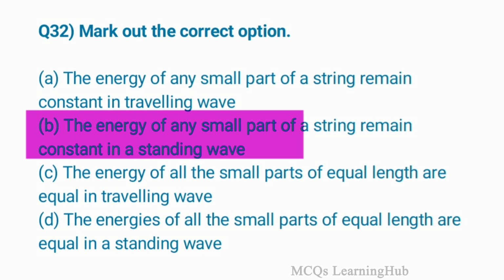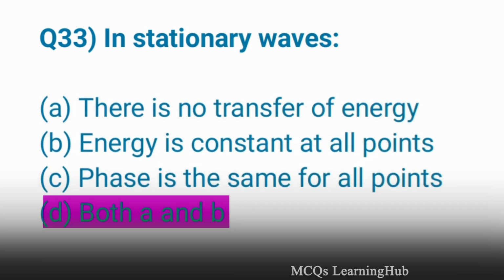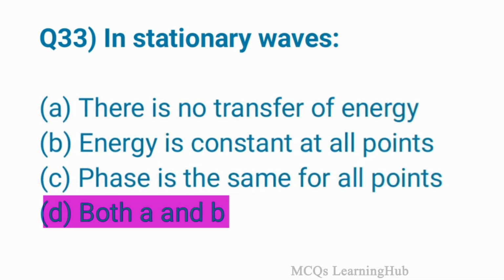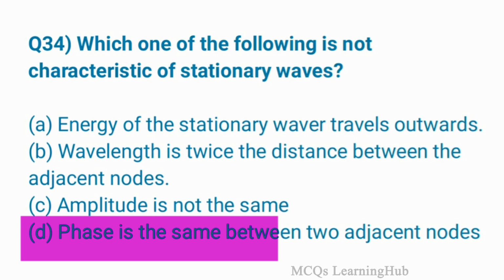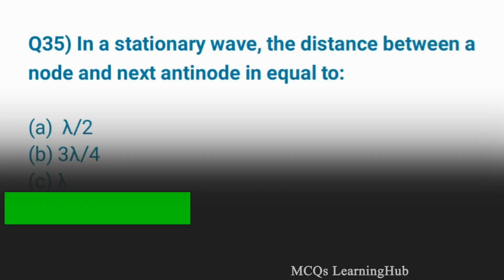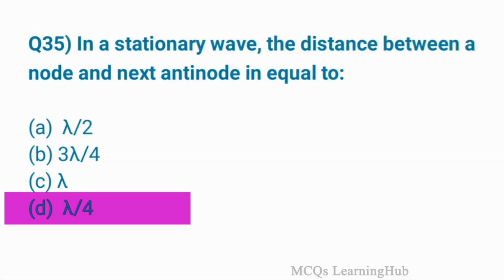Option B is correct. The energy of any small part of a string remains constant in a standing wave. And for stationary waves, option D is correct, both A and B. Which one of the following is not characteristic of a stationary wave? Option D, phase is the same between two adjacent nodes. In a stationary wave, the distance between a node and the next antinode is equal to option D, lambda by 4.